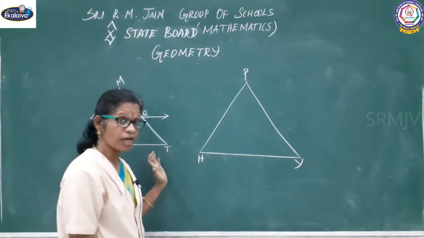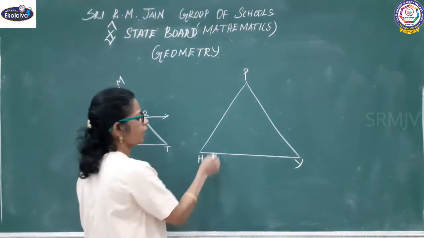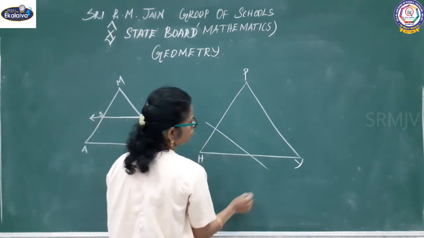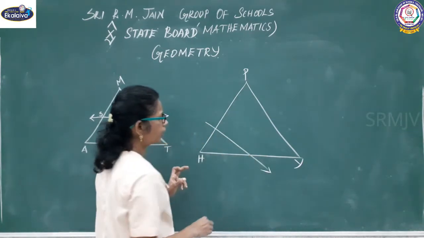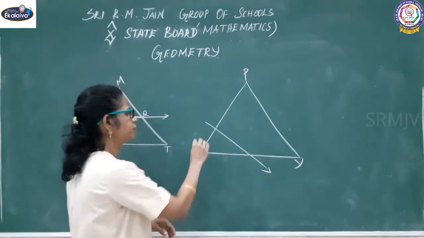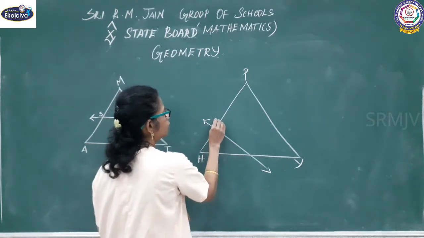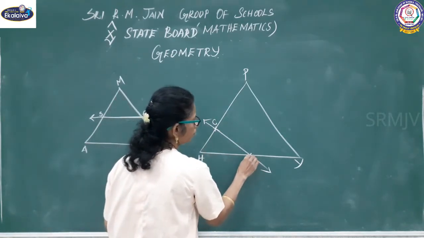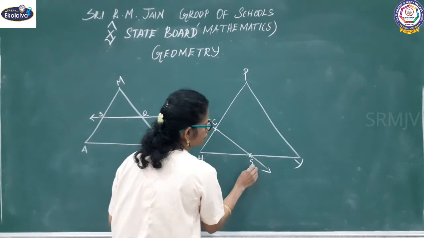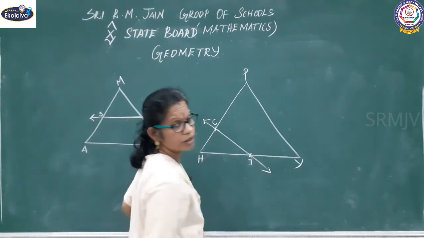Here also the same thing I am going to do, right? Here I selected the sides PH and HY. Immediately label it C, I, or if you want you can take it as S.